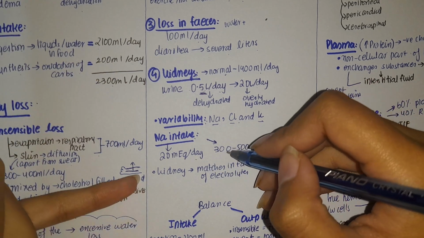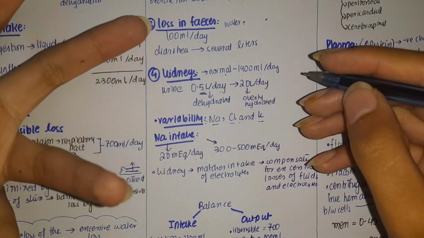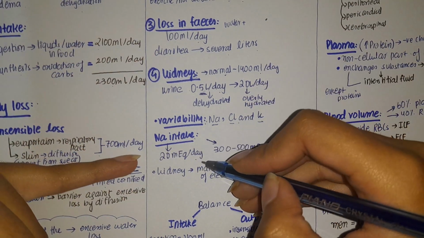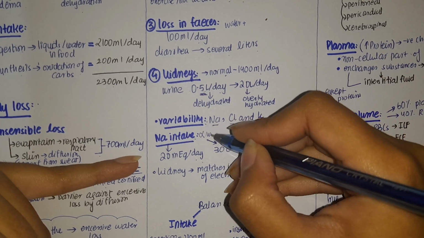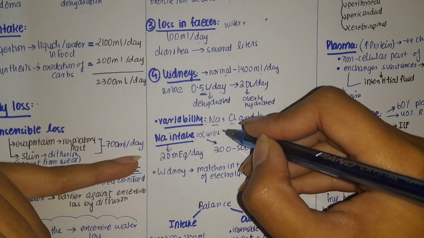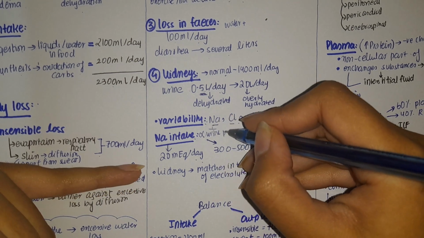In people taking large amounts of sodium, there will be large amount of urine. In people taking low amounts of sodium, there will be low amount of urine. Sodium intake is directly proportional to the urine, inversely proportional to the urine production.